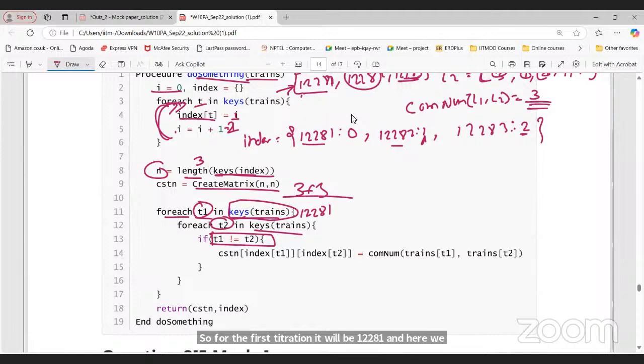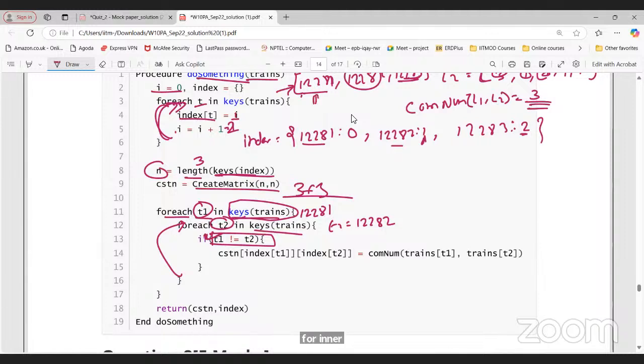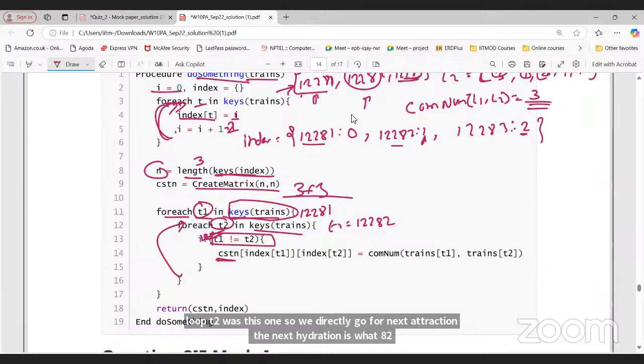So when T1 is not equal to T2, when T2 equals 12282, both the trains are not the same. If both the trains are the same, then we simply go for the next iteration. This is what happened when, for the inner for loop, T2 was this one. So we directly go for the next iteration. The next iteration is what? 82.